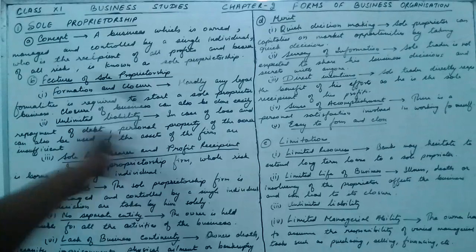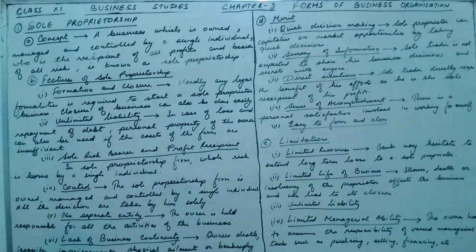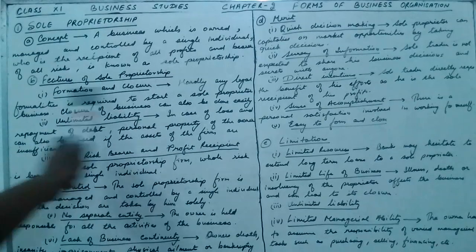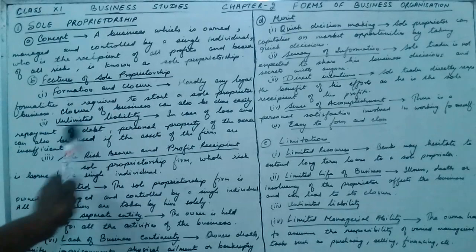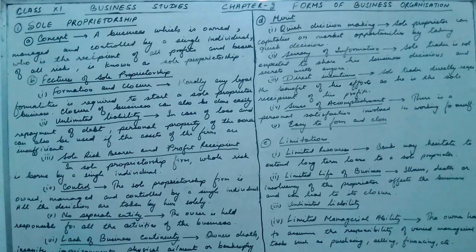Now what are the features of the sole proprietor? There are basically 6 features of the sole proprietor: formation and closure, unlimited liability, sole risk bearer and profit recipient, control, no separate entity, and lack of business continuity. First one, formation and closure.